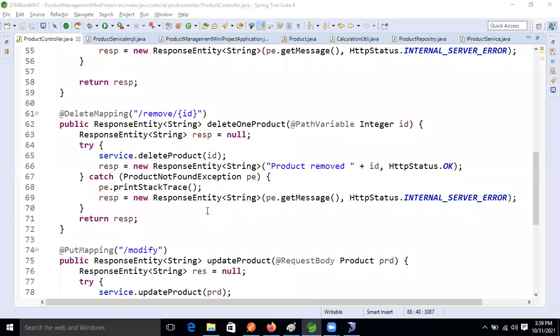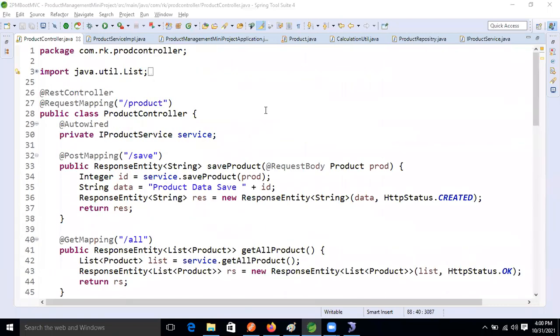Okay, fine now, guys. So let's implement logging activity in our application.